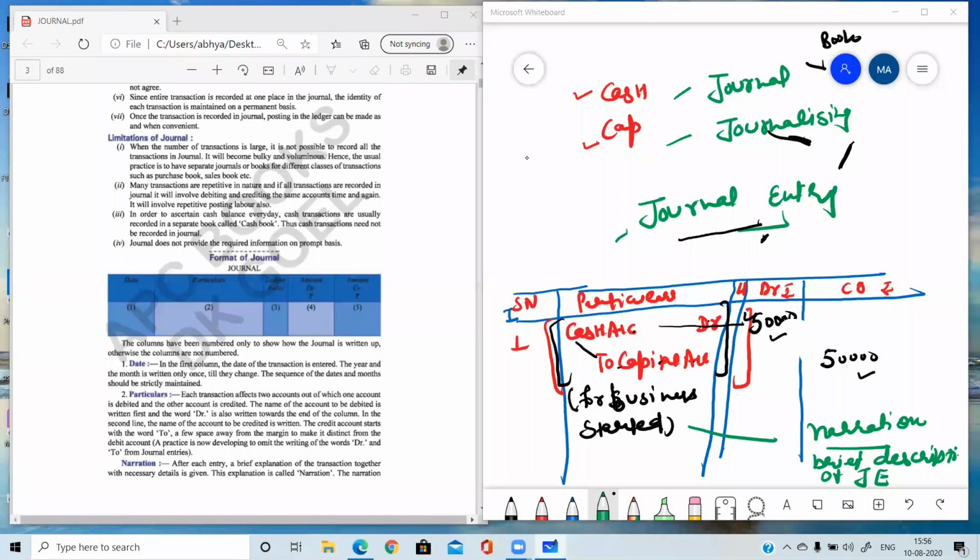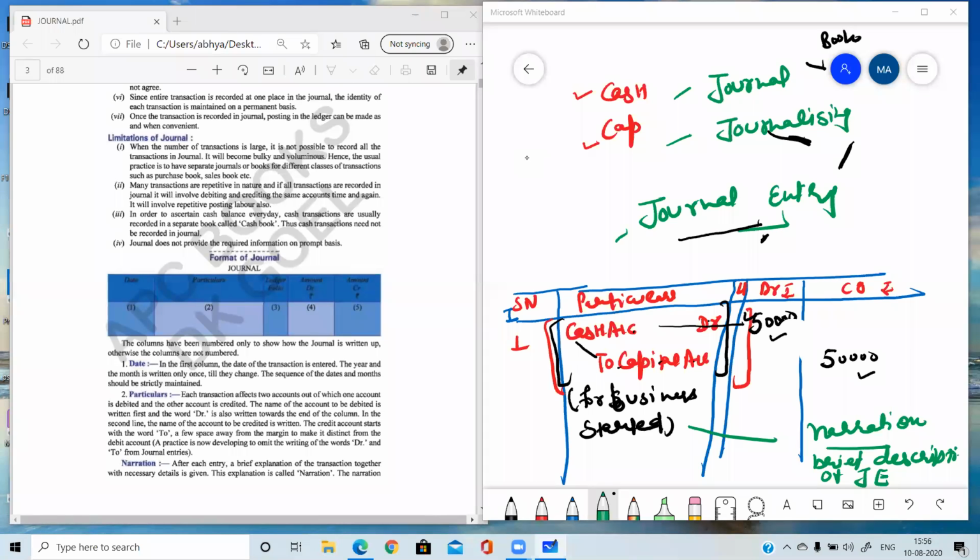So total 4 words I have given you. All the 4 one marker question. Define journal, define journalizing, define journal entry, define narration. I am repeating. Journal is a primary book or original book of entry in which all the transactions are written date wise or in sequence or in chronological order. Second, journalizing. Journalizing is a process by which the transactions are written in journal.